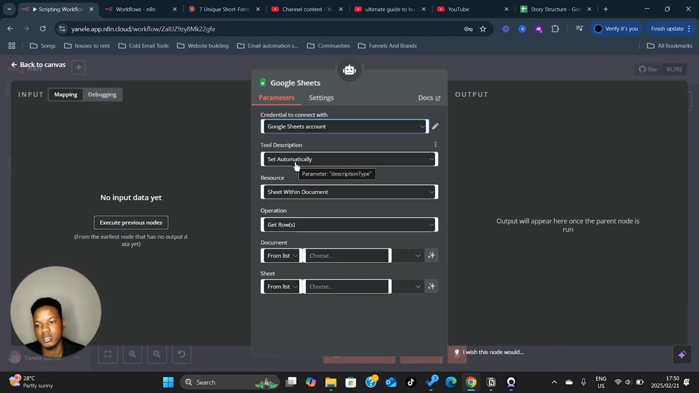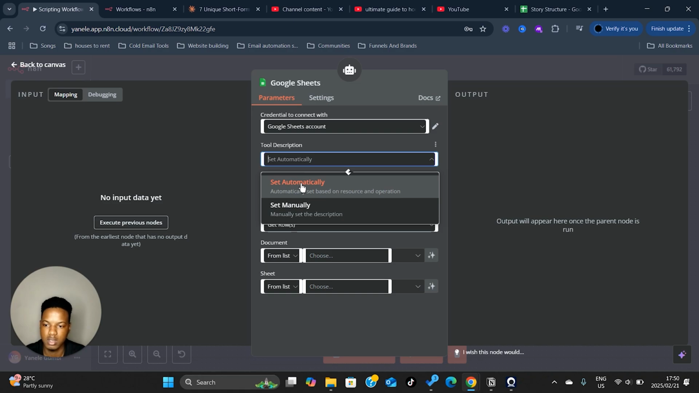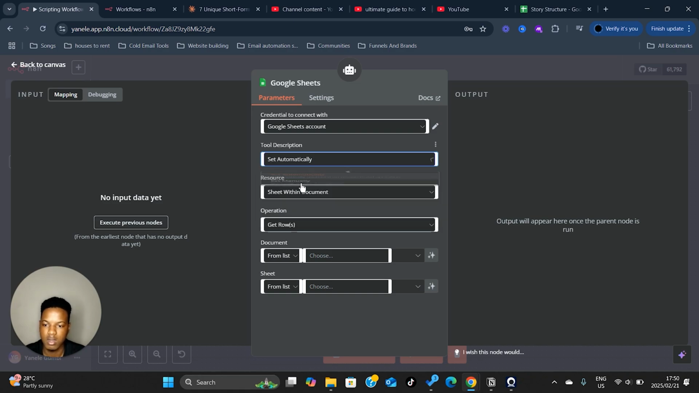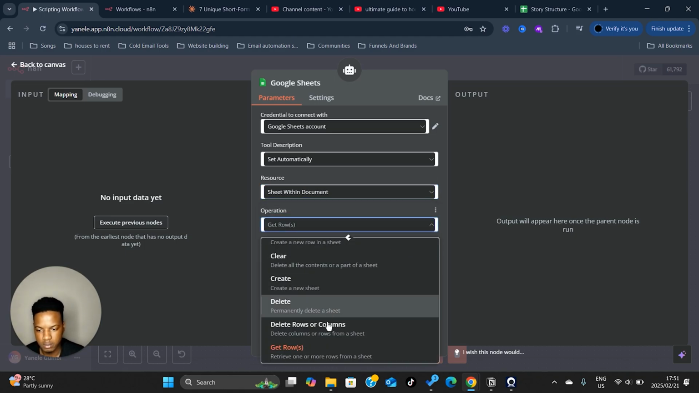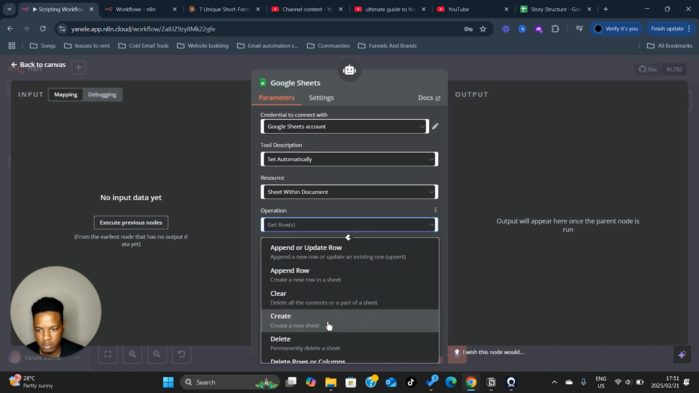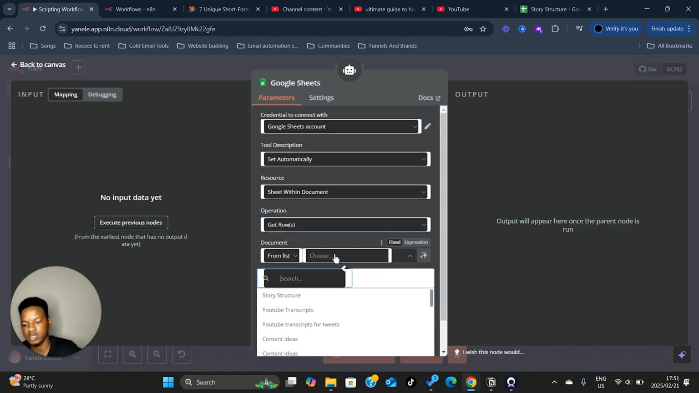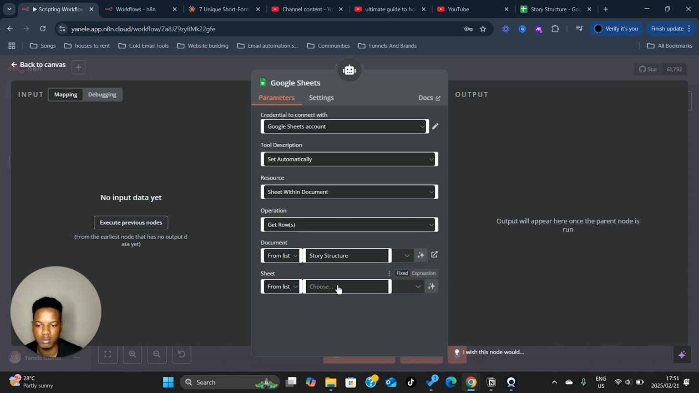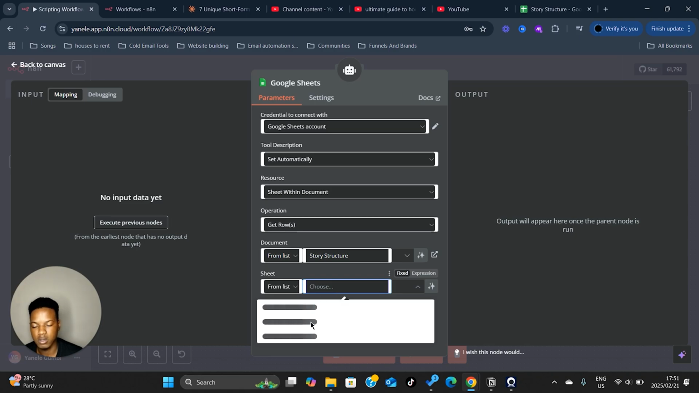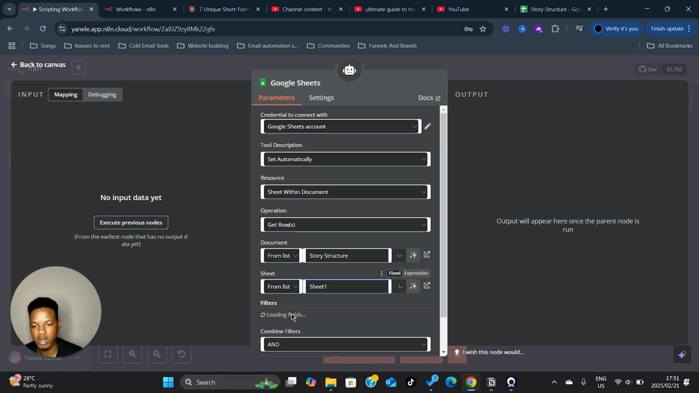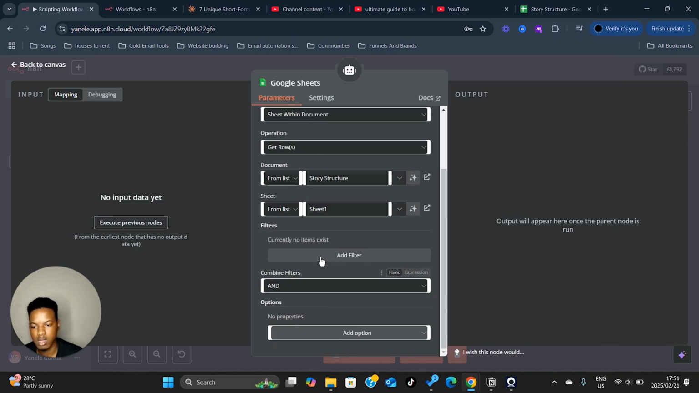So once you've done that, you can click tool descriptions. Okay, select automatically resource sheet within a document, operation, get rows, and then from list you're gonna search for your sheets. There it is, from us, story structure. Then sheet from list, you're gonna select sheet 1, and yeah, that's pretty much about it.